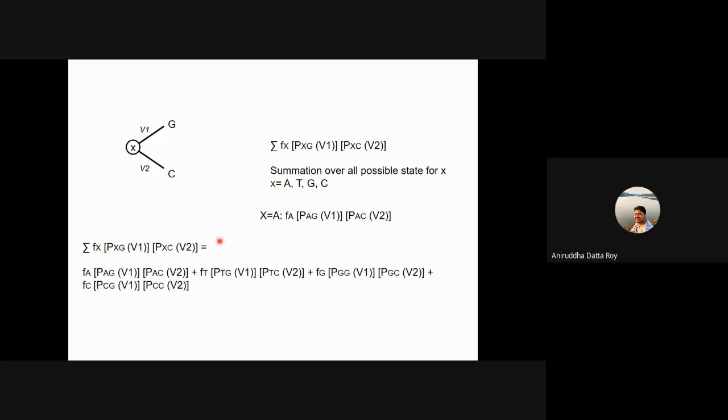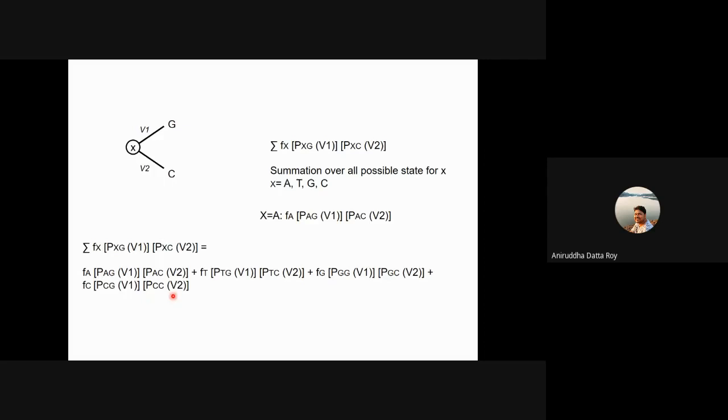All right, so this is much simpler than what we have been doing earlier because there's only one small tree to worry about. So you have to assume all possible states here. So just bear with me for a moment. It will become clear. So the prior probability of this site X is the summation over all the possible states. So let's assume that the prior probability is A. So it will be the prior probability of A.